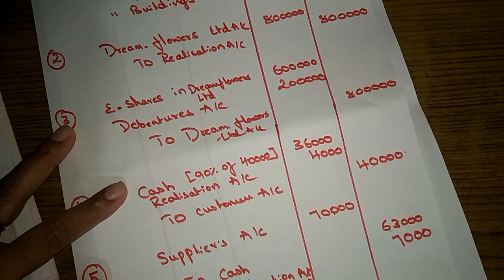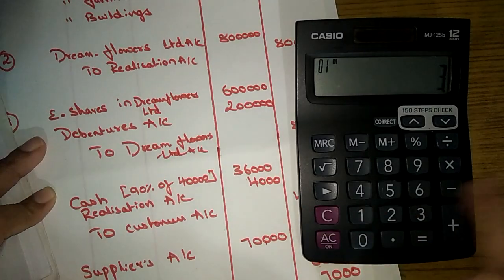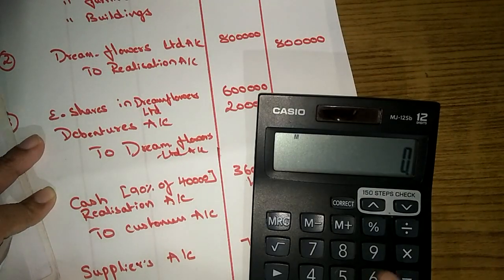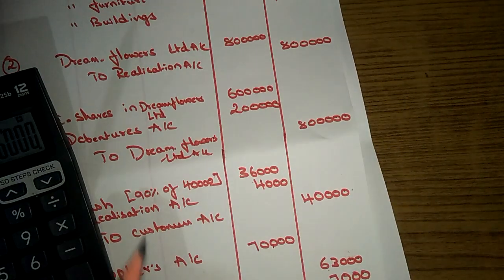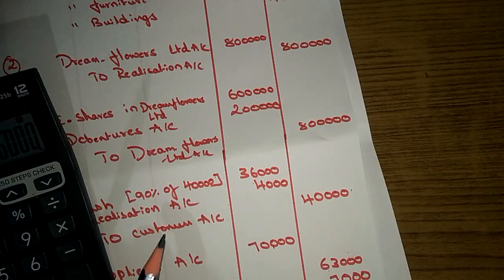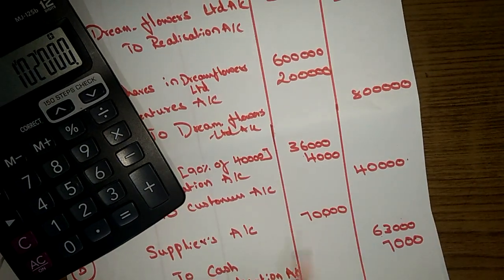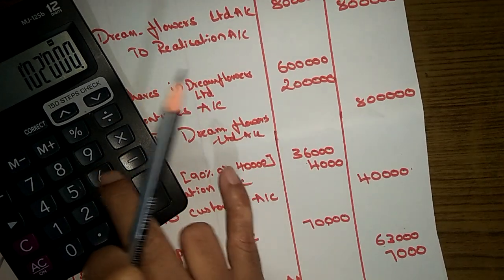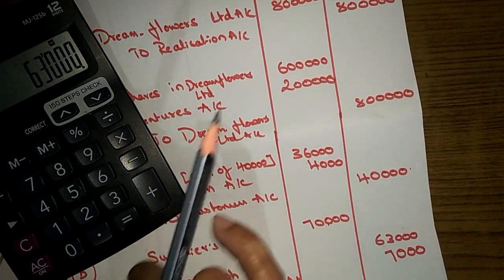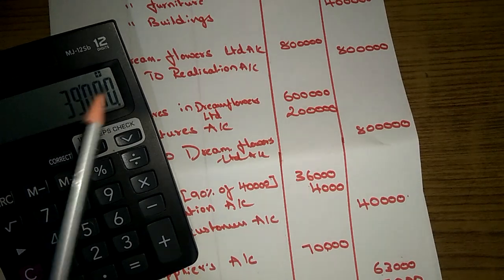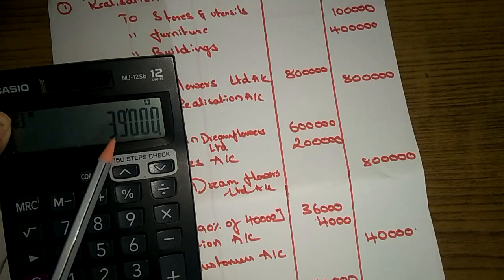So 66 already they have in hand, plus 36 they received from the customer account. So how much? 1,02,000, and they made a payment of 63,000. Deduct it. 39,000 is left.